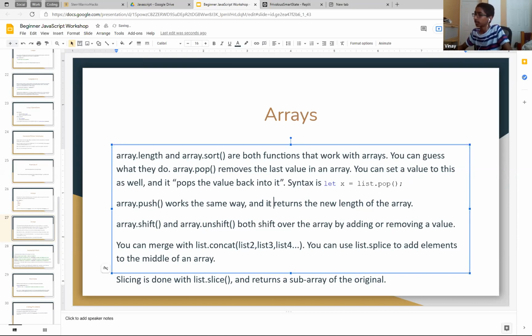Yeah, makes sense. Array.push pushes it into the front of the array, and it also returns the new length of the array. Shift and unshift both shift over the array. You can Google this.